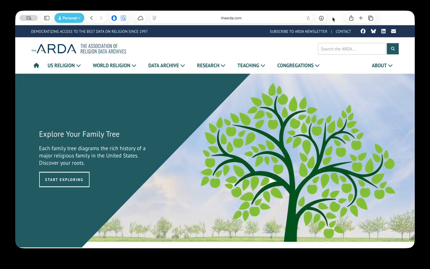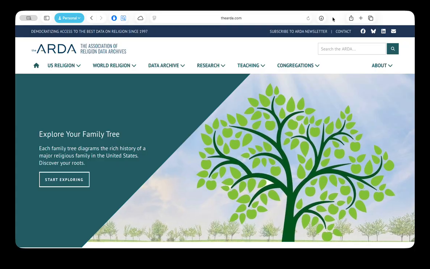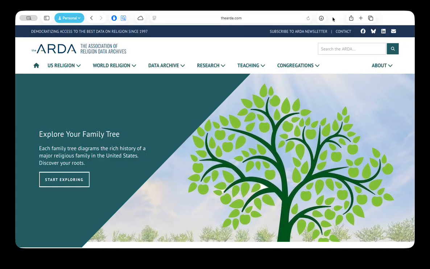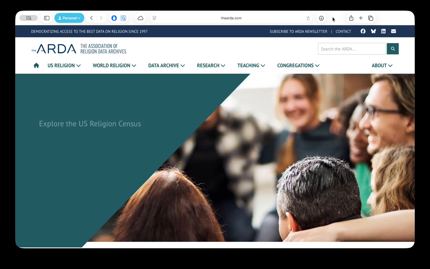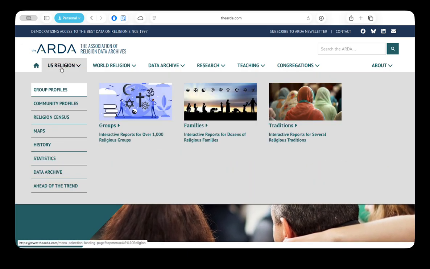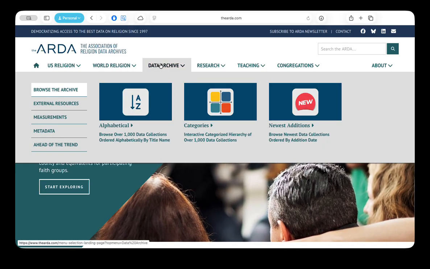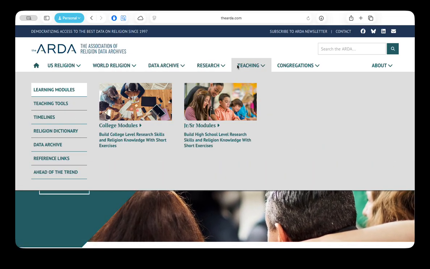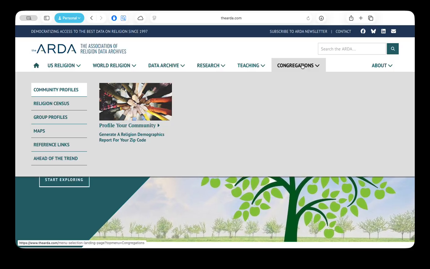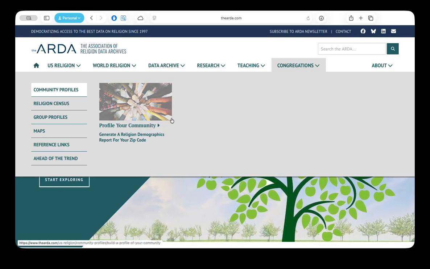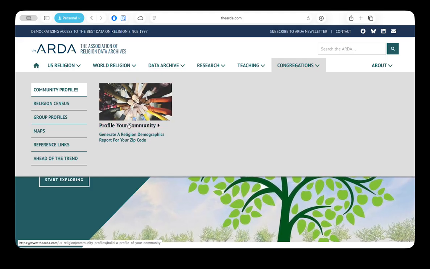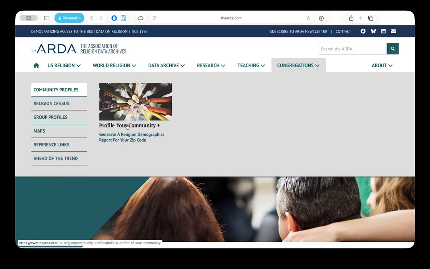You can see I have my web browser here. You're going to go to the website, thearda.com. And across the top, you'll see U.S. religion, world religion, data archive, research, teaching, and what we're going to do today is go to congregations. When you hover over that and bring your mouse down to this nice picture of hands in a circle, click on the Profile Your Community button right below that.